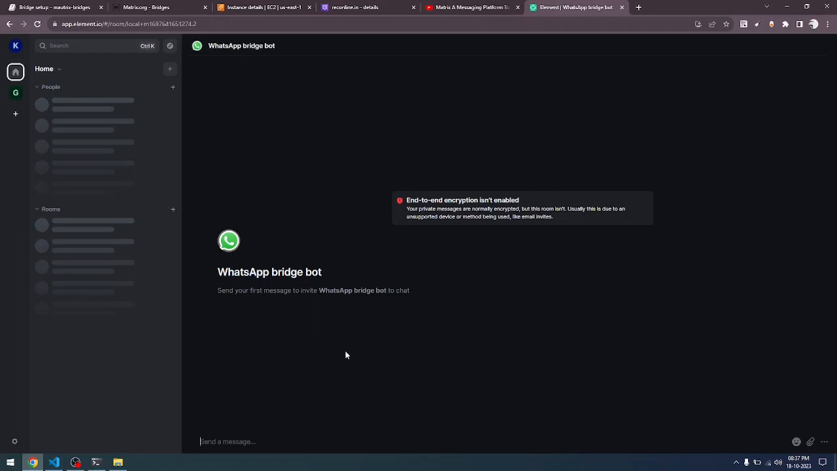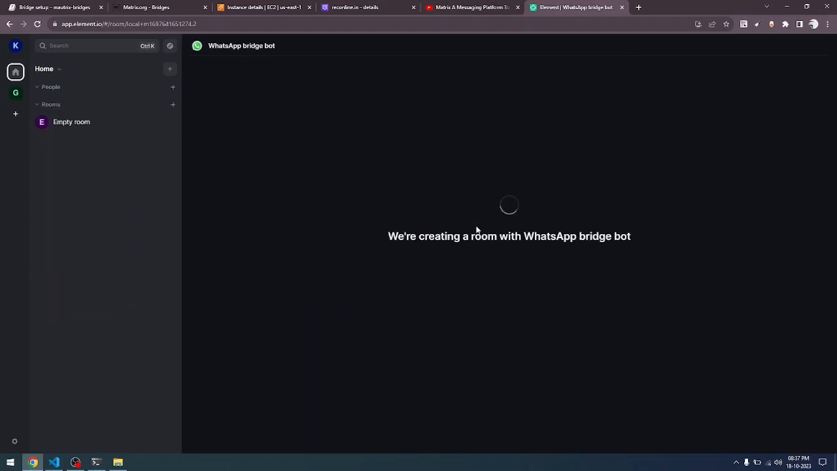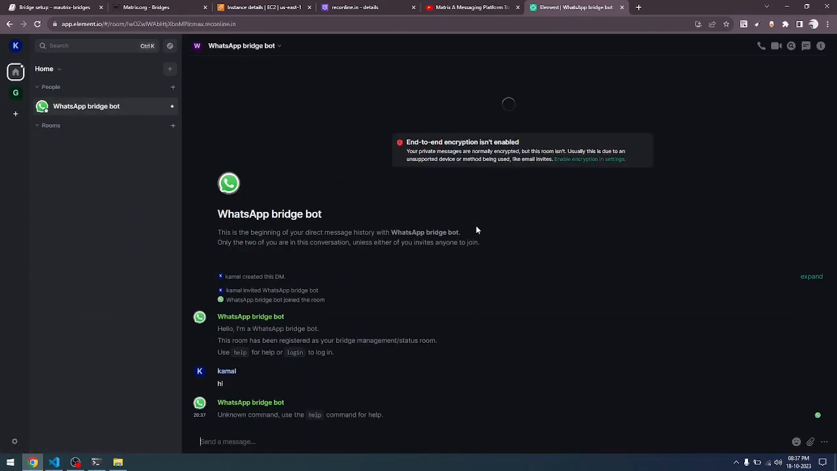Once you do this, the room will get opened, and you need to initiate it by using any kind of message. It can be hi, it can be ABC, whatever it is. Once you do that, you will see that the WhatsApp bridge bot tells you that the bot has joined the room, and you can see this particular reply coming from the WhatsApp bot. So this says that the bot is up and running.